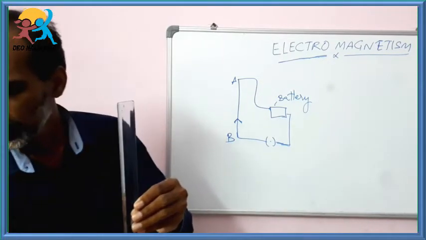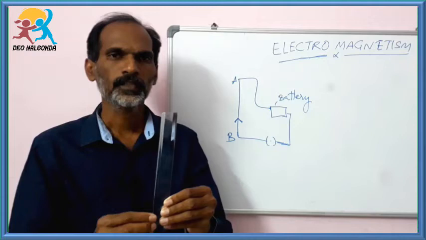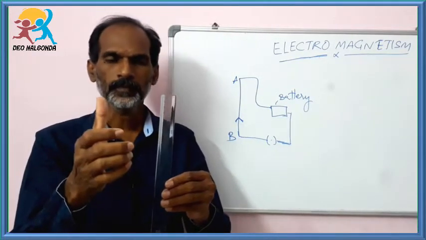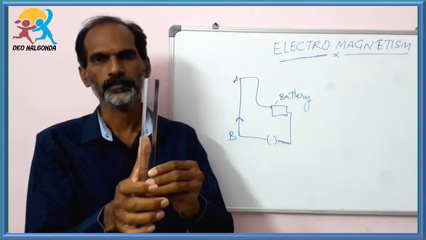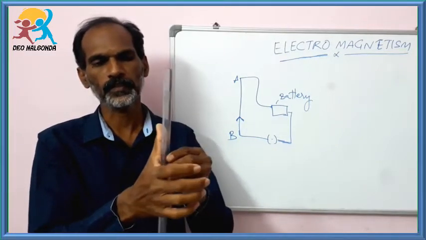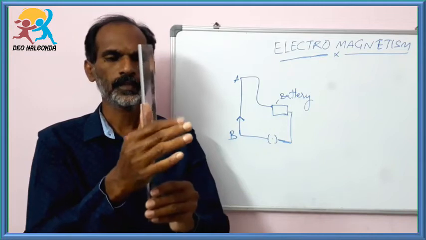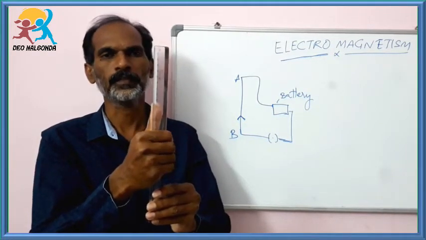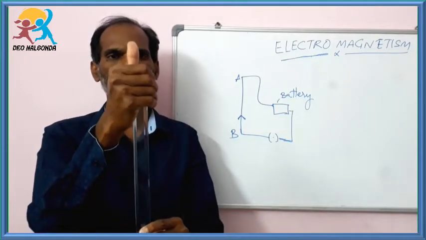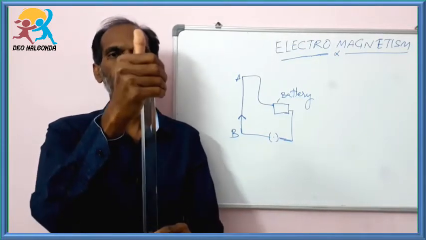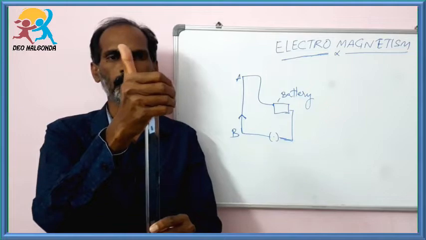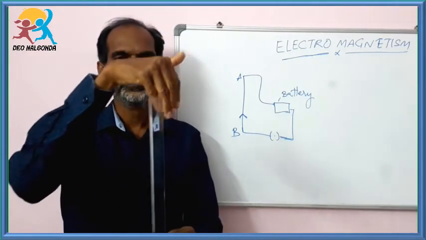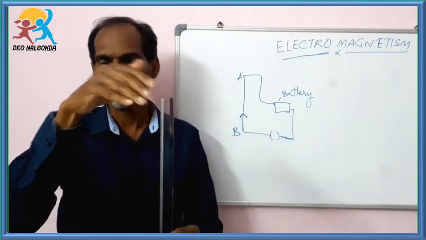Okay, to identify the direction of the electric current, put the right hand thumb in the direction of the electric current. Now in this direction electric current is passing. See, the rest of the four fingers are curled around the electric conductor in this way. When the electric current is passing in upward direction, the magnetic field is produced in anti-clockwise direction.